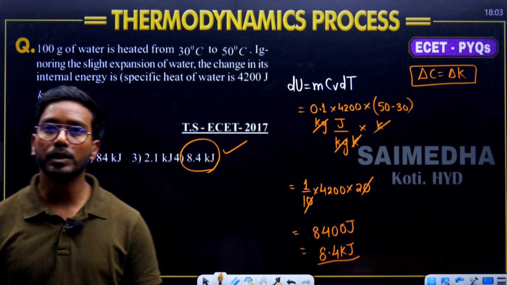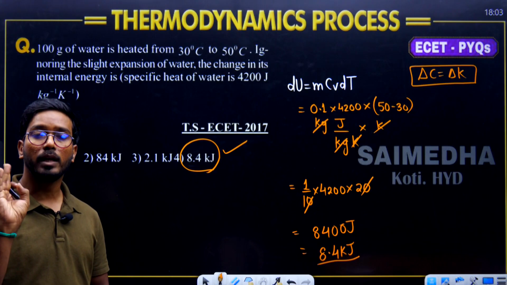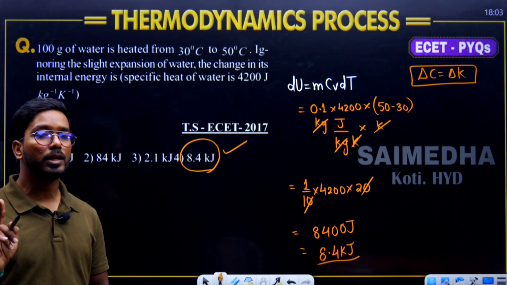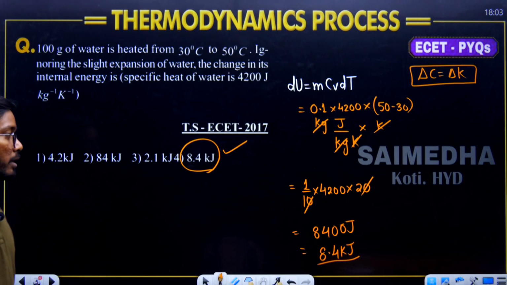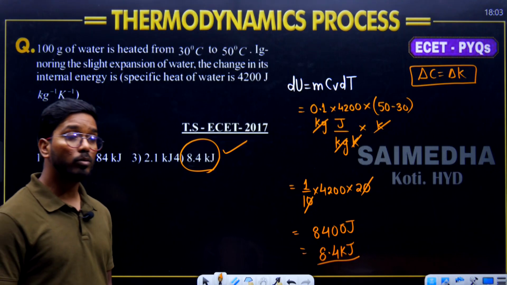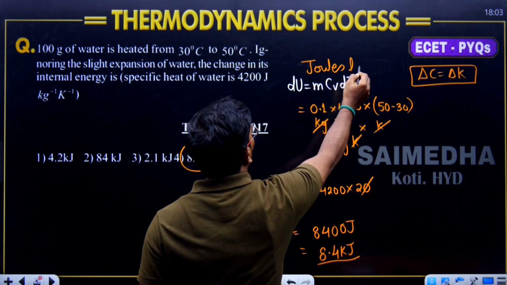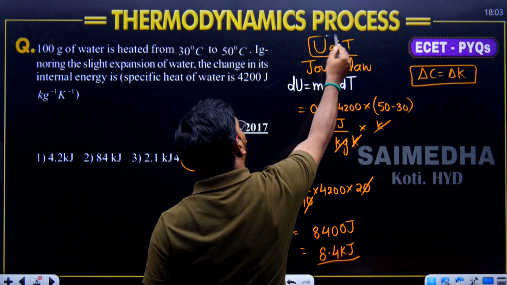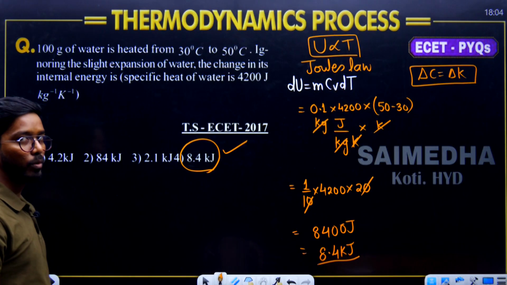From this question you need to learn that for all the processes, isochoric, isobaric, isothermal, adiabatic and polytropic, all 5 processes, there is only one formula for change in internal energy. What is that common formula? mCv dT. Okay, that was given by which law? Joule's law. That is, internal energy is a function of temperature only, proportional to temperature only. This was given by Joule's law.